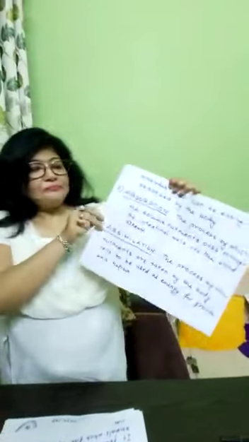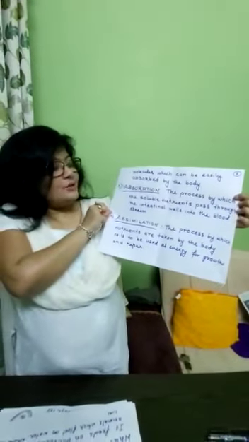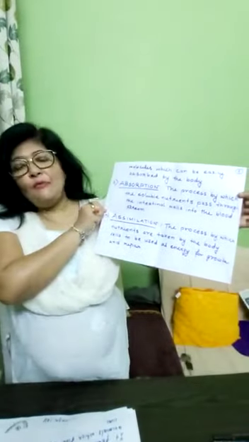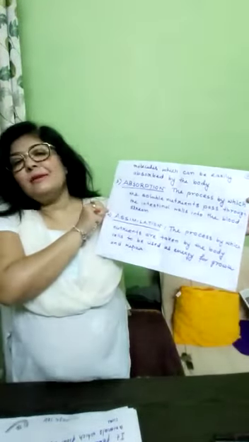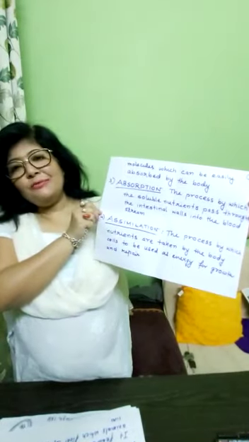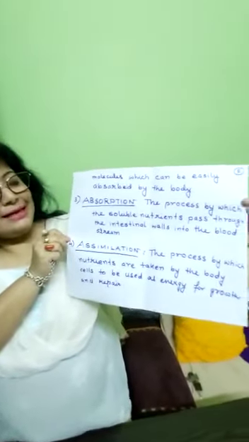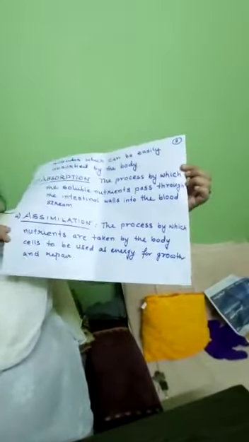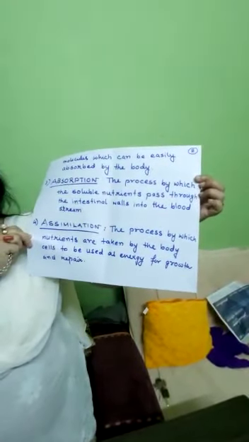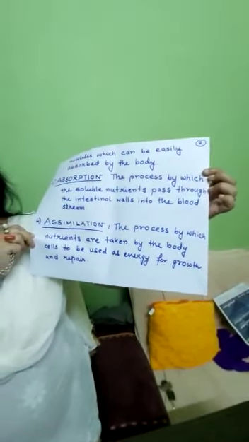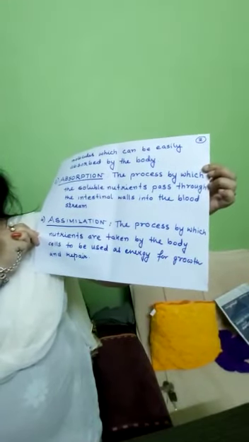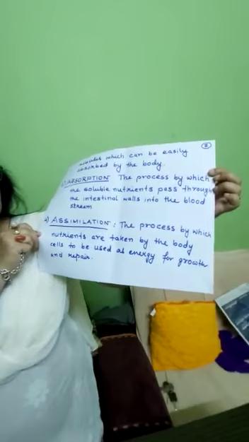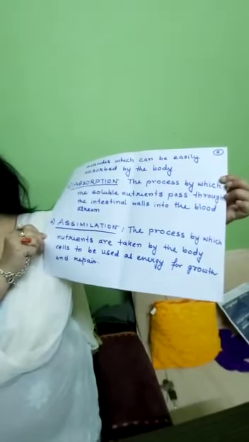The third step is the process of absorption. The process by which the soluble nutrients pass through the intestinal walls into the bloodstream is known as absorption. I request the camera to come a little closer so that you can see. Can all of you see, students? The fourth step is assimilation. After absorption, the nutrients are taken up by the body cells and used as energy for growth and repair.